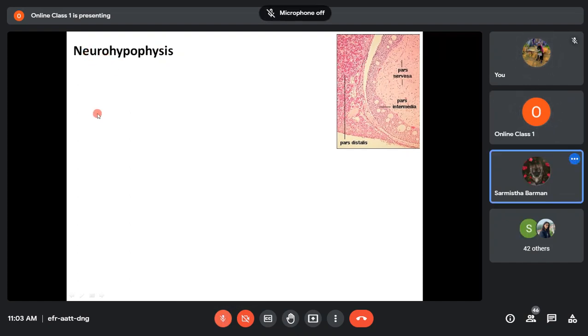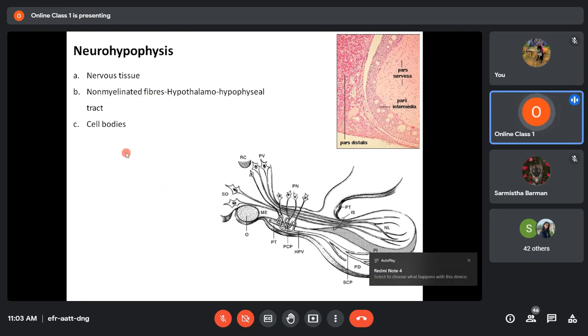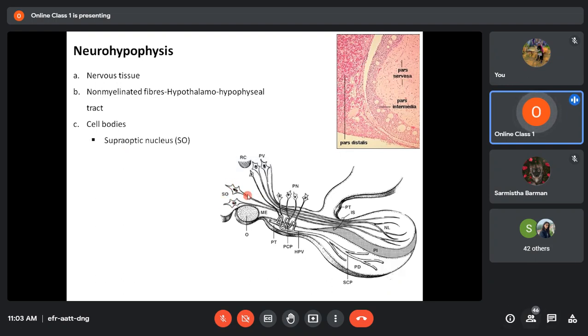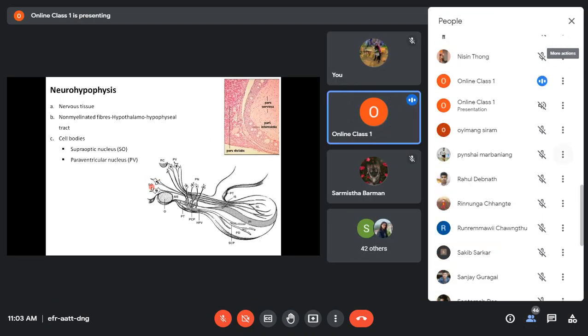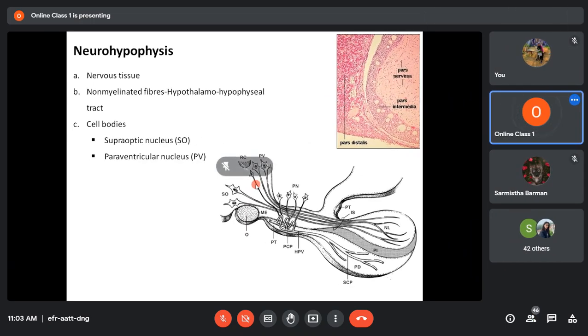Neurohypophysis? Yes, sir. Okay. So you see, I was telling you it is a nervous tissue, mainly made up of non-myelinated nerve fibers of the hypothalamo-hypophyseal tract, and the cell bodies of these non-myelinated nerve fibers are located in three regions of the hypothalamus, mainly the supraoptic nucleus. So this area is the supraoptic nucleus. Then the paraventricular nucleus, that means this area, the PV. Then thirdly, the parvicellular nucleus, not neuron, nucleus.